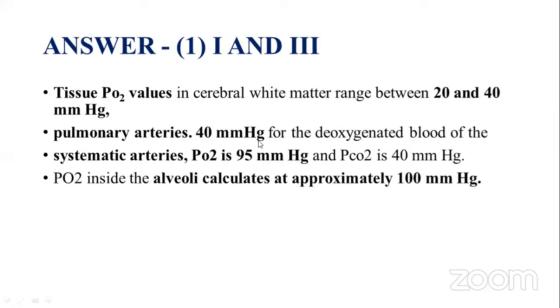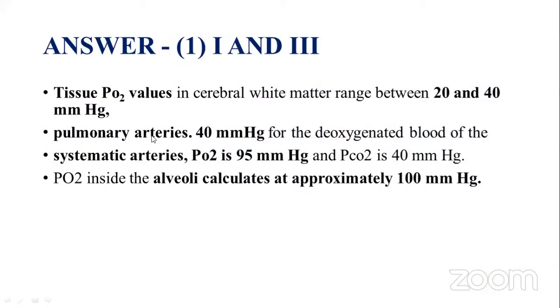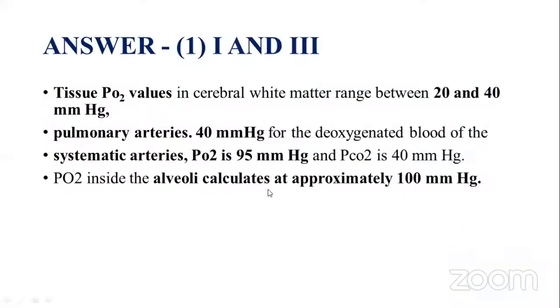The pulmonary artery, 40 mmHg only, they have given. Pulmonary veins they have given 40 mmHg. Here the pulmonary vein is given, here the pulmonary artery is given, so it is also wrong. Okay, systemic artery is also 95. See here, systemic artery also 95. Here they are asking for the correct matches. Alveoli, what is that? 40 mmHg. See here, the PO2 inside the alveoli is approximately 100 mmHg. So the option is 1 and 3 only. Okay, that is the correct one.